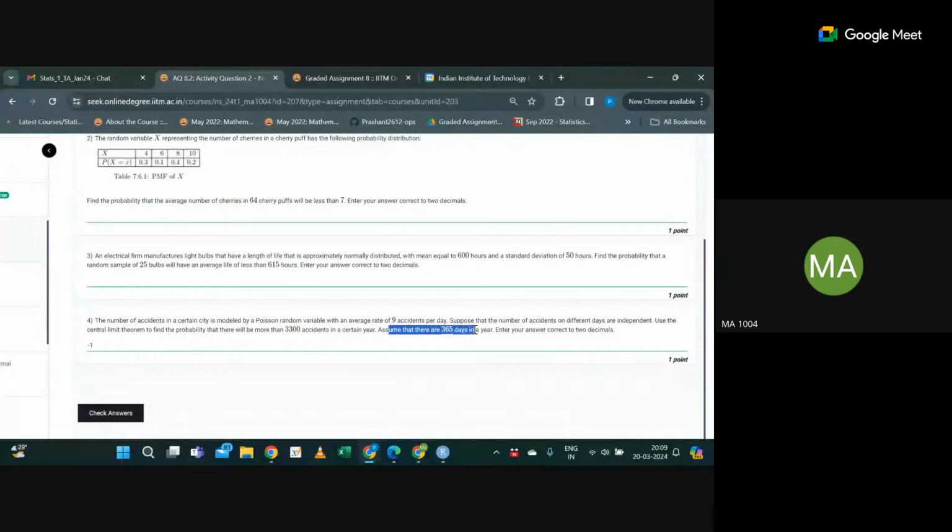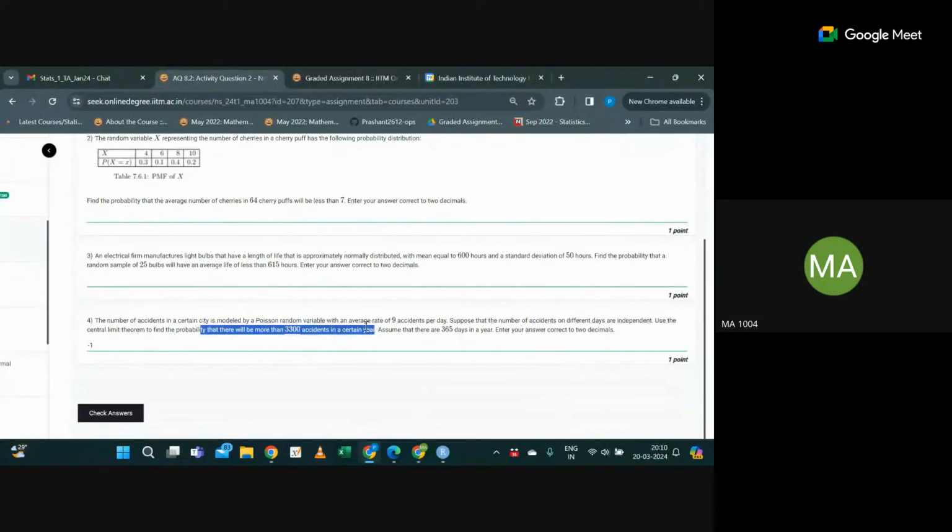Assume there are 365 days in a year. So what do you mean by this case? 3,300 accidents in a certain year? Lower bound, no. Y greater than 3,300. What is the Y here then? X1 plus X2 plus X3 till X365. Correct.